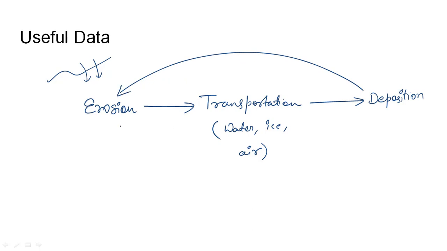So we'll start the process with erosion. The soil gets transported by some agent, which can be river water, ocean water, lake water, ice from glaciers. It can also be air. Then deposition takes place and then again back to erosion. So this is a cyclic process that keeps on happening for the formation of soil.